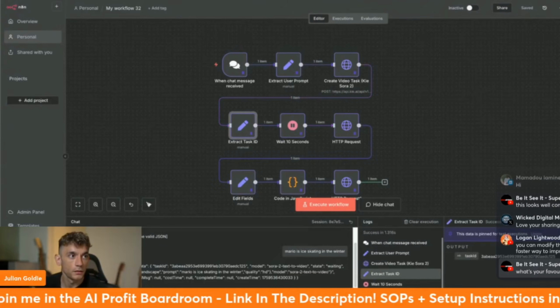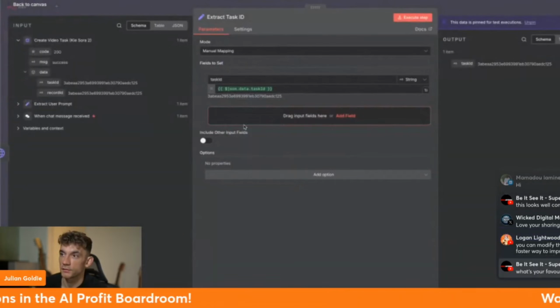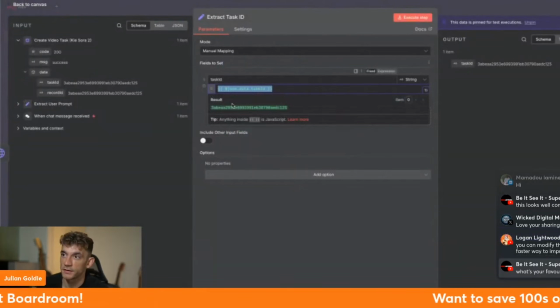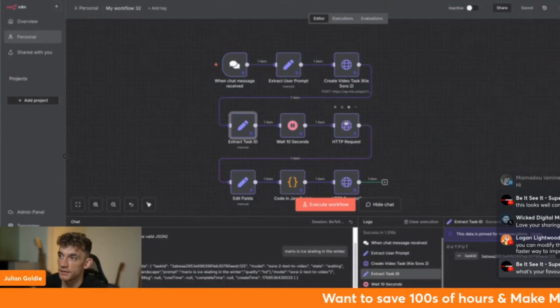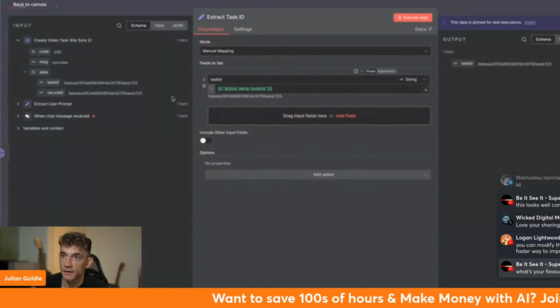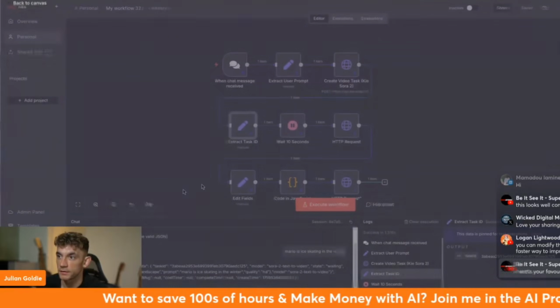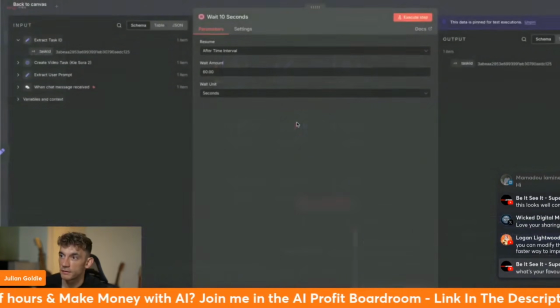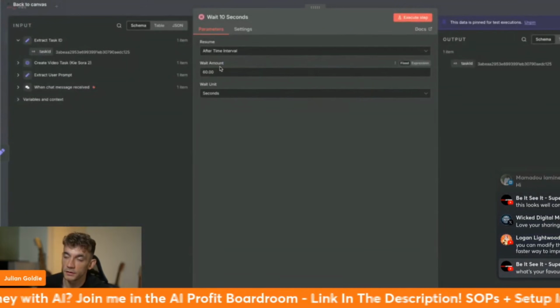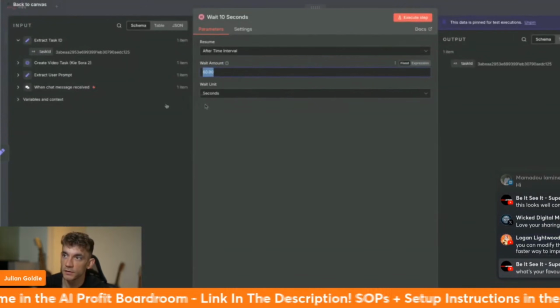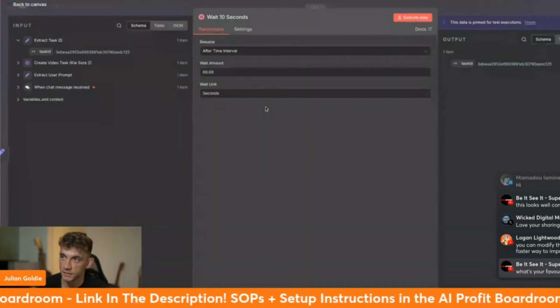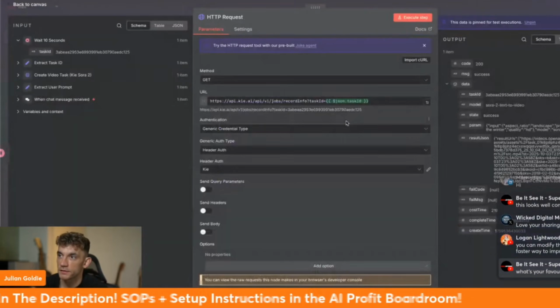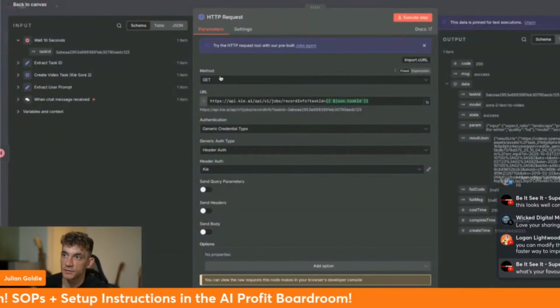Now, once you've done that, you're going to extract the data task, right? And this is just a task ID, which you'll use later inside the get node, right? So you're going to grab the task ID from this particular section. And then inside here, you're going to wait 10 seconds. All right, so you wait 60 seconds. You can always increase that. So if it takes longer, you can change that to 3 minutes or whatever. And that's going to take the HTTP request and just get it, right?